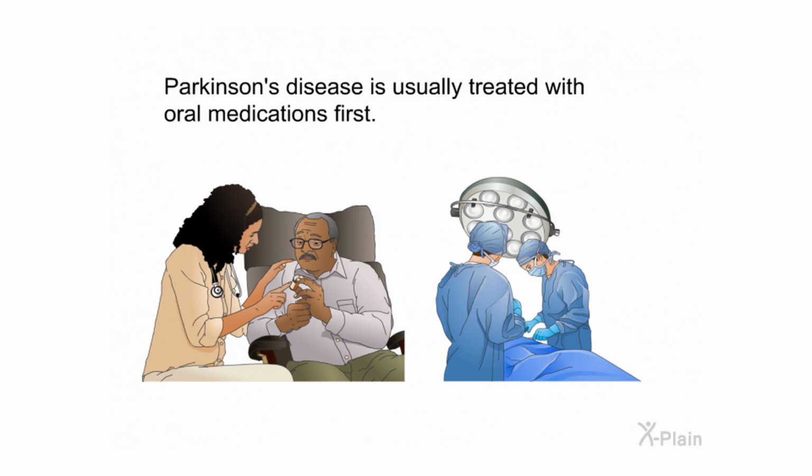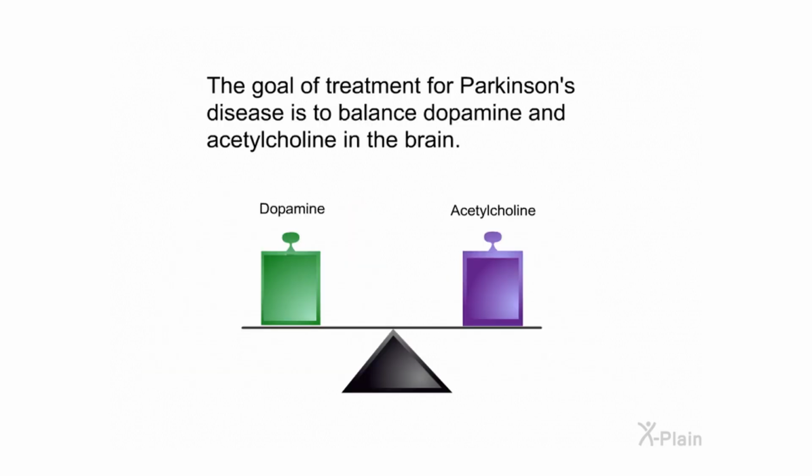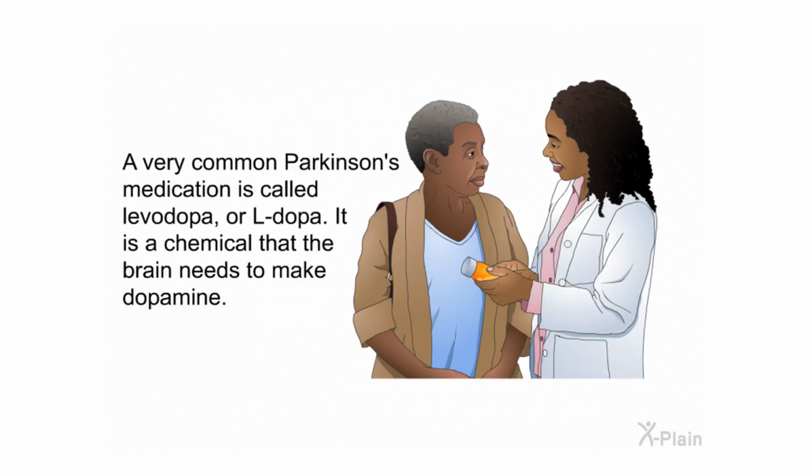Treatment. Parkinson's disease is usually treated with oral medications first. The goal of treatment for Parkinson's disease is to balance dopamine and acetylcholine in the brain. A very common Parkinson's medication is called levodopa or L-dopa. It is a chemical that the brain needs to make dopamine.